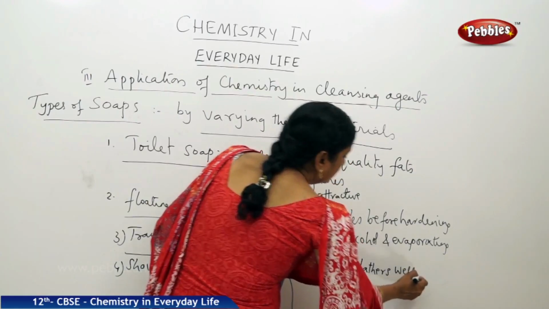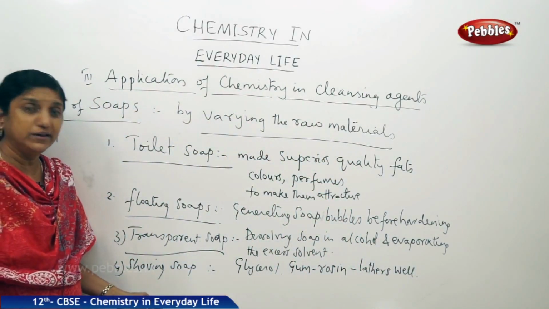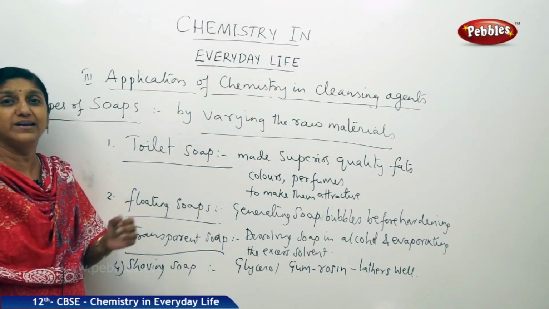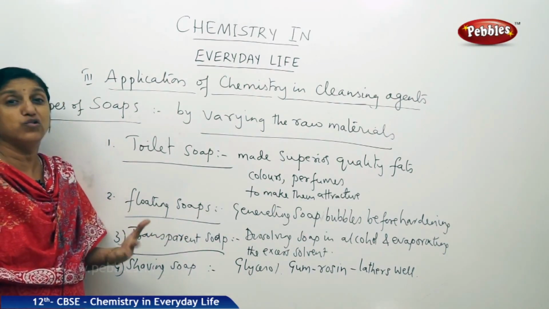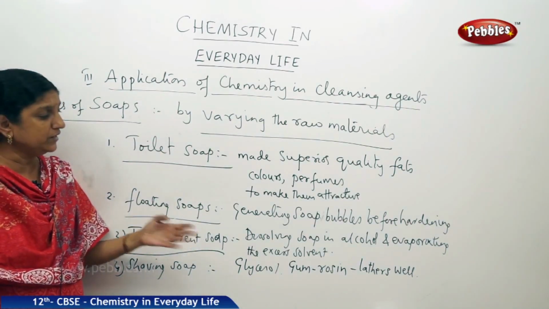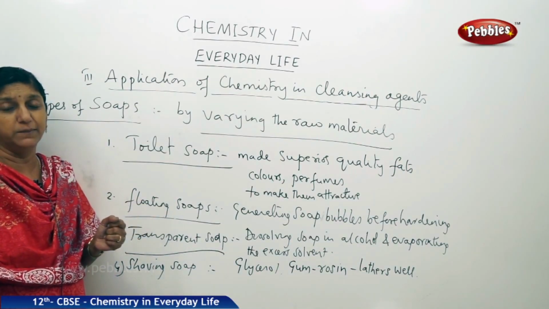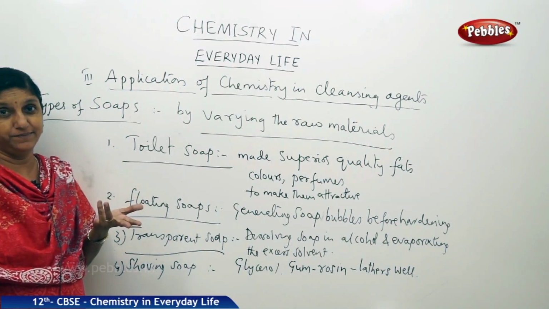So what are the extra things added to the raw materials for preparing shaving soap? Glycerol is added to increase the drying time of the lather, and to produce lots of lather, gum rosin, a type of gum, is added, right?